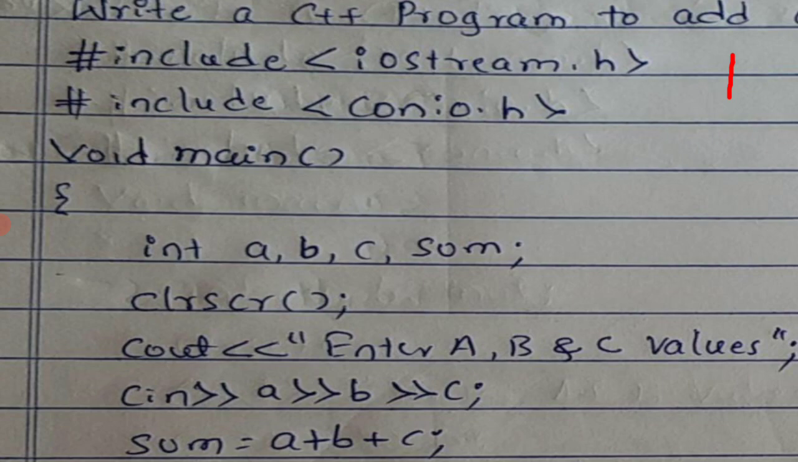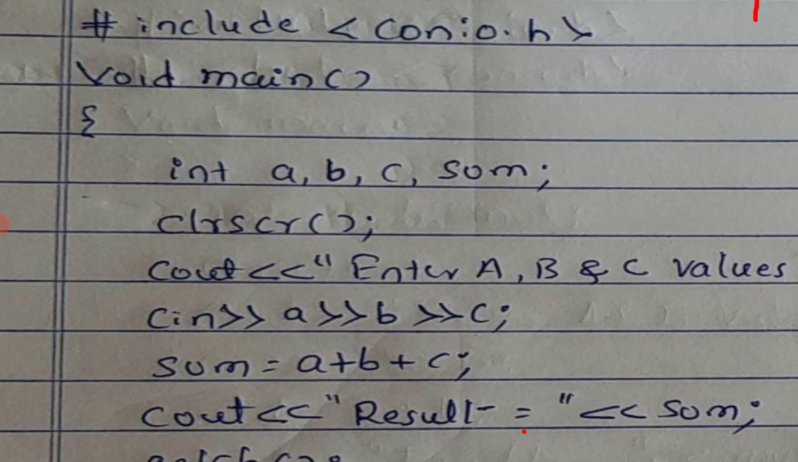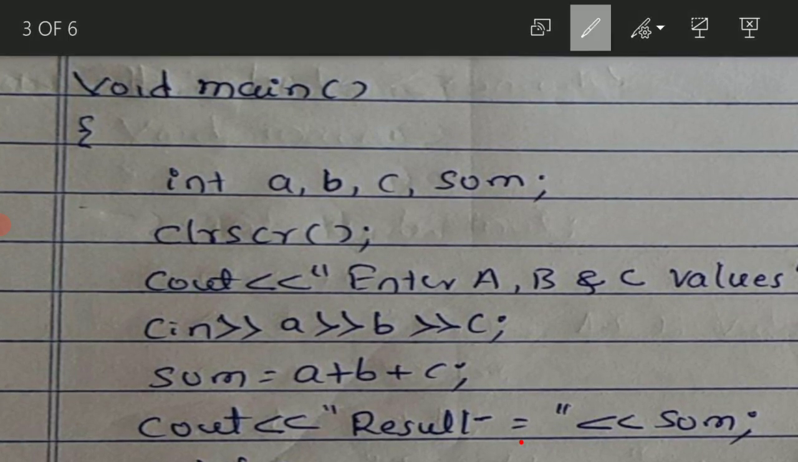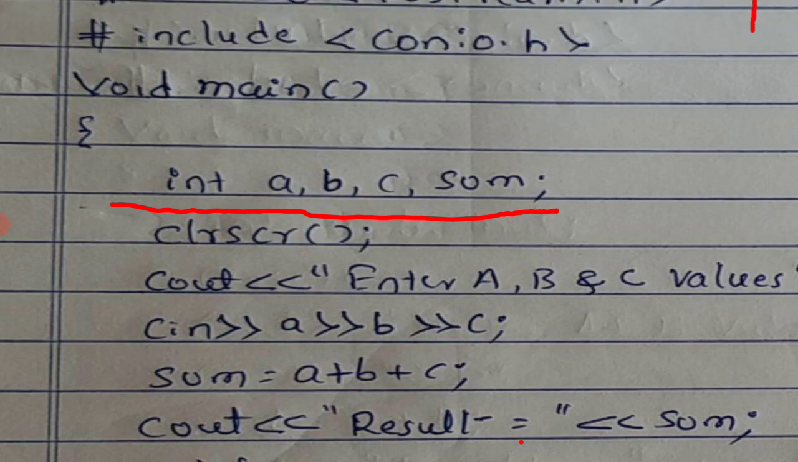Fine. Next we will see. We will start our program with void main. Now, this is very important. Here I have declared three numbers. What are those three numbers? A, B and C. And to hold the result, I have declared one more variable, that is sum.